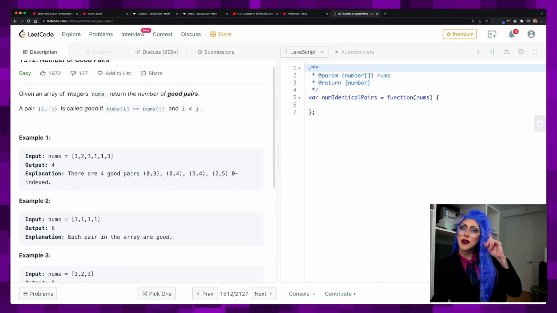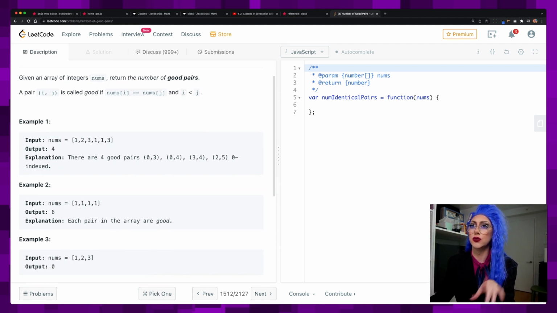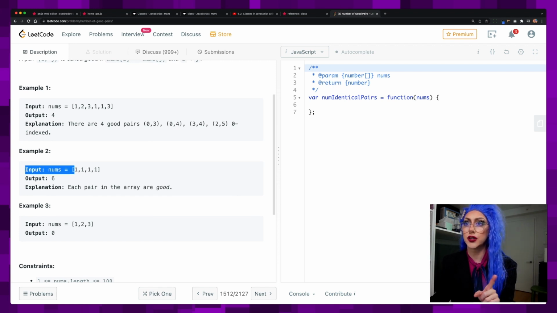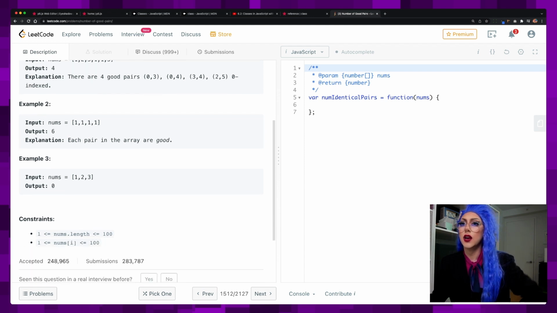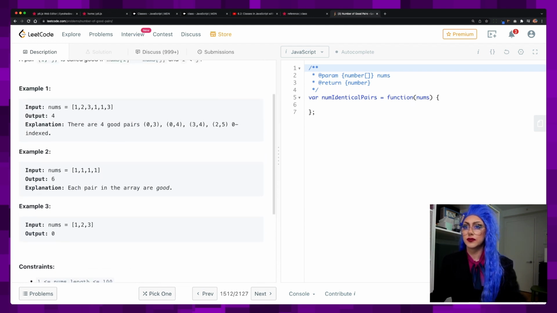This is also good. Sometimes in a lot of coding interviews, they don't really care what you're returning. They just want you to return the number. So here we're just returning the number of pairs and calculating all the pairs. So nums length is less than 100.